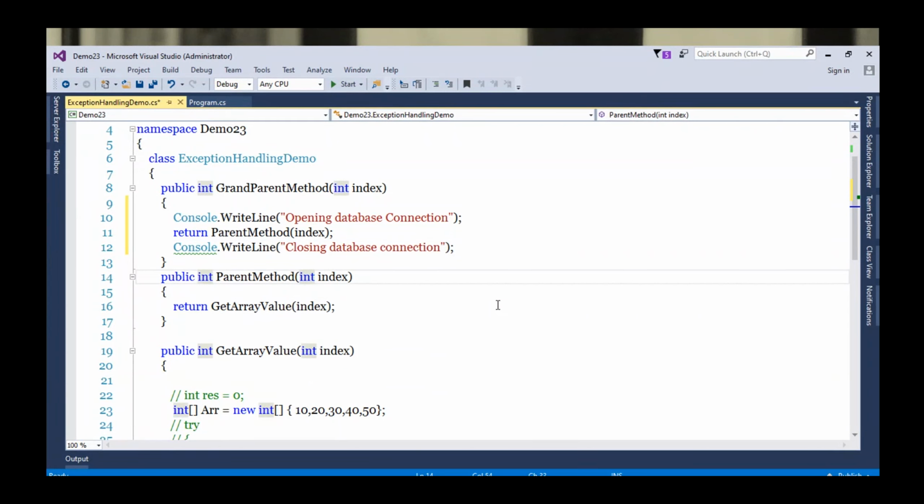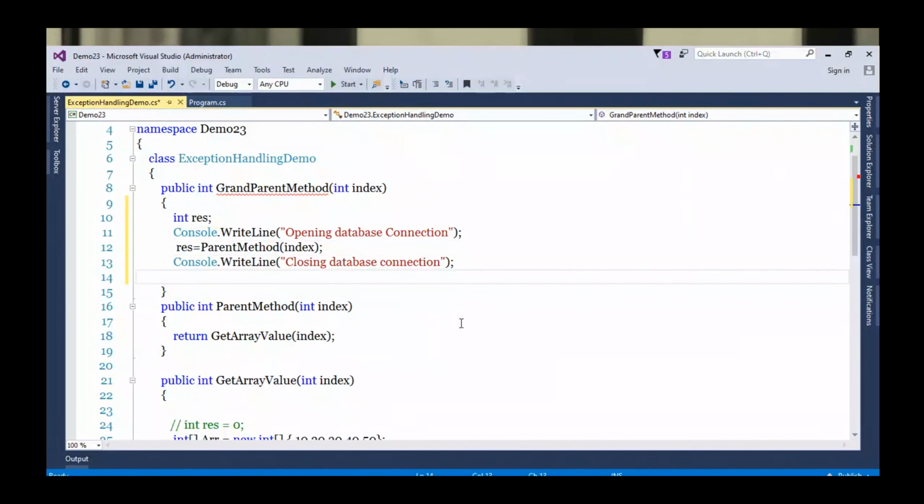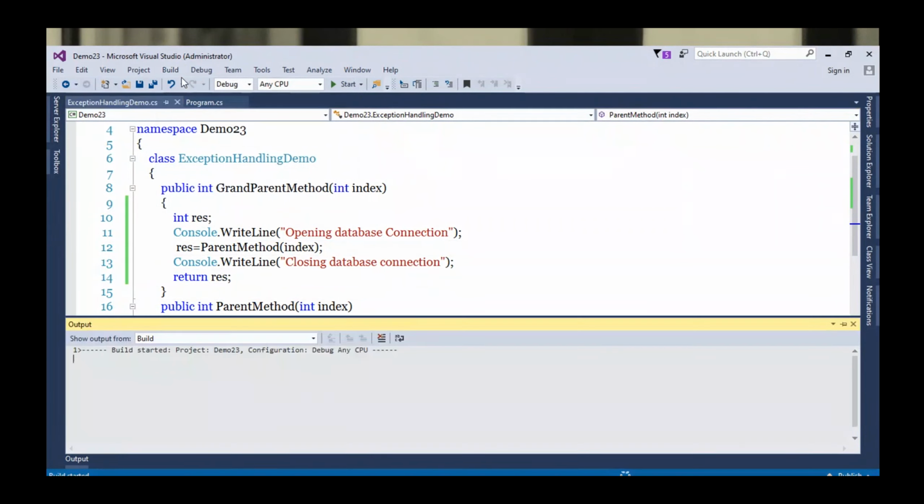Now, I don't think this is a proper way of writing it, because we are writing return directly. So it is better to take one variable. Like here, I will take resultant. We will write resultant equals some method and then return. Now it will be proper. Fair enough. So let's go ahead and run it.